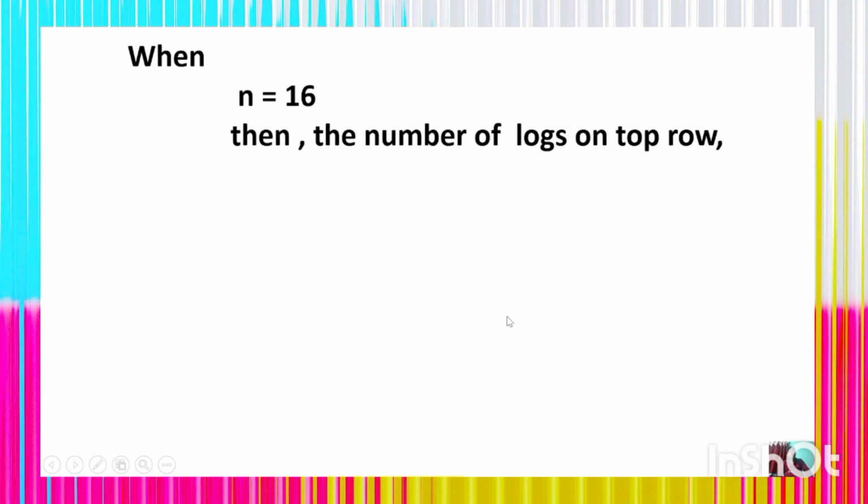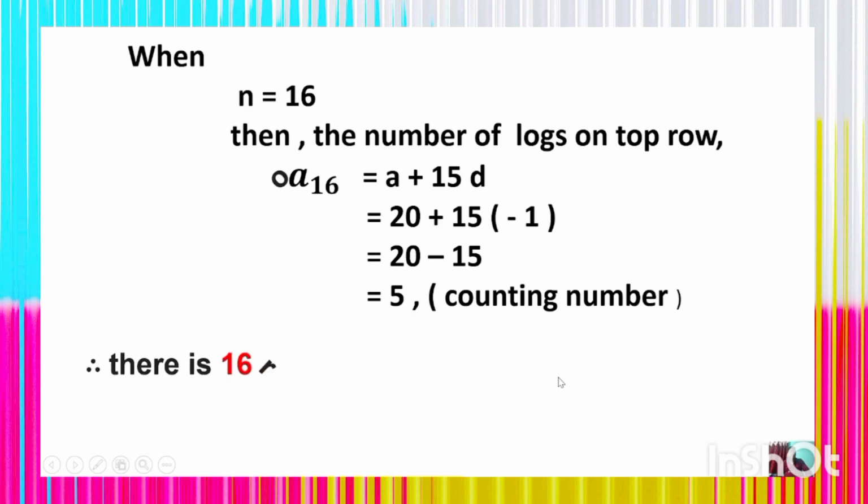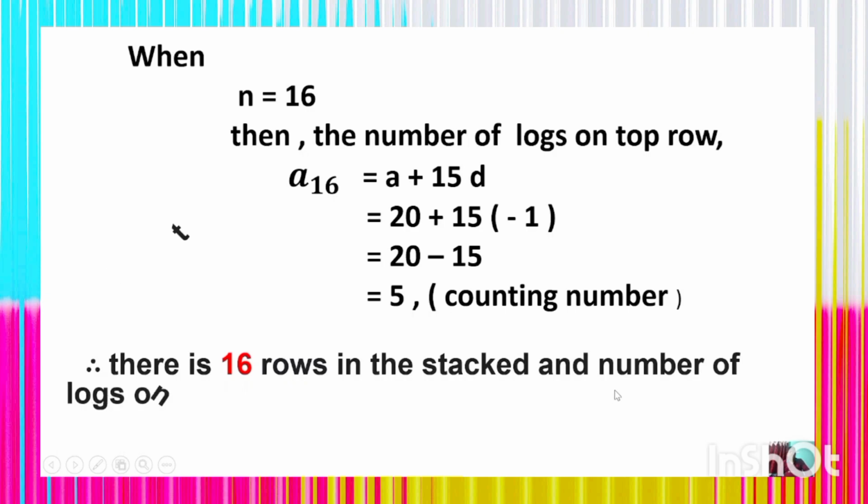When n is equal to 16, then the number of lugs on the top row, which is a16, is a plus 15d. By putting the value of a and d, we shall get 20 plus 15 into minus 1, which is 20 minus 15, which is 5, which is a counting number. Thus, there are 16 rows in the stack and the number of lugs on the top row is 5.